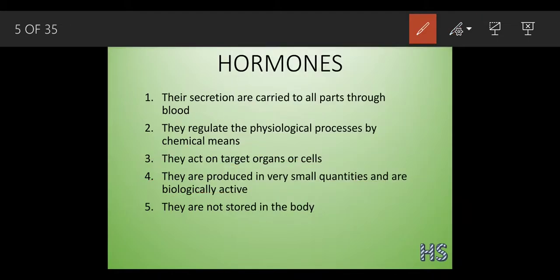These hormones are generally not stored in the body. They get excreted from the system, meaning they easily move out of the system.